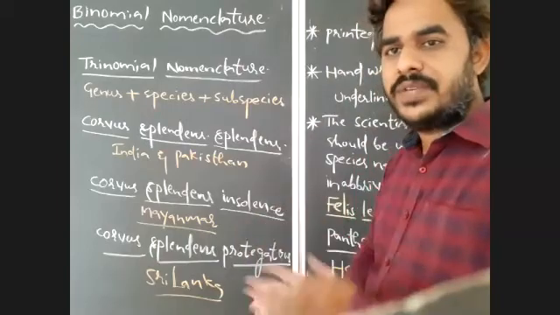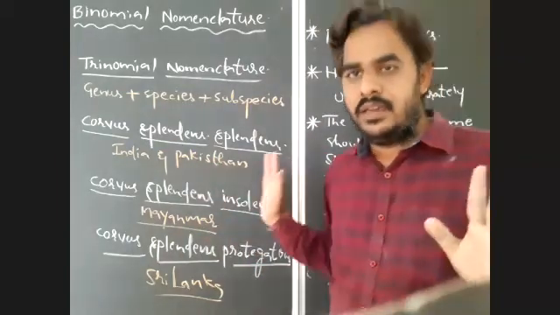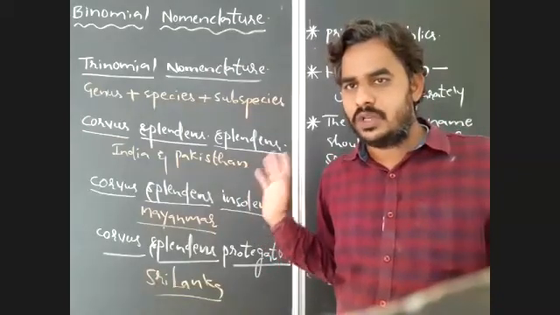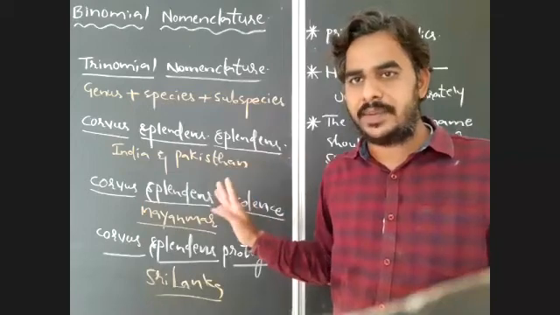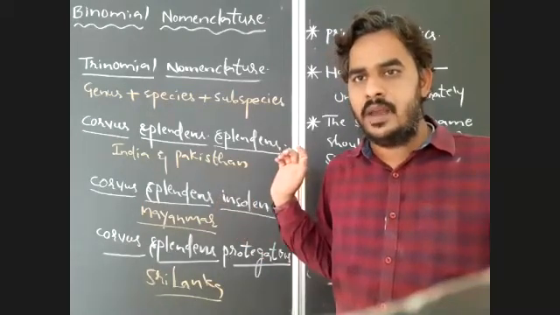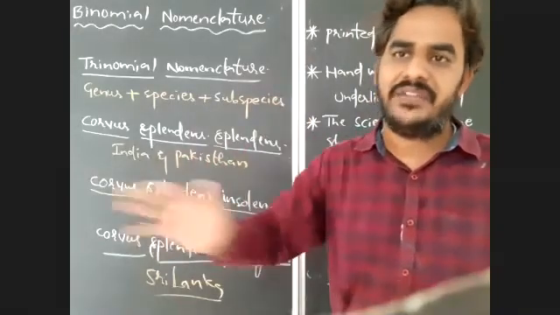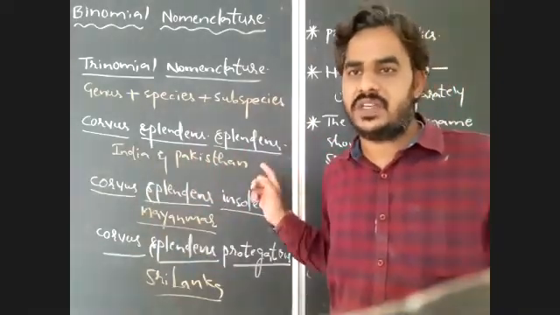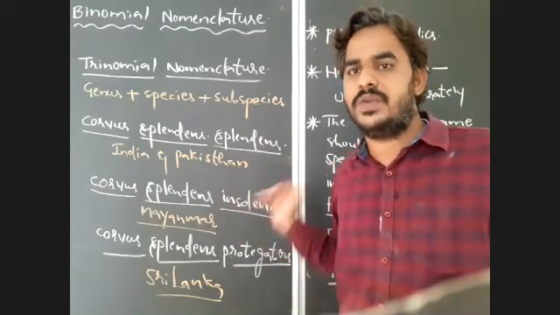Observe here, Carvus splendens is the binomial name that is universally accepted throughout the world. It has the same name. What is the scientific name of crow throughout the world? That is Carvus splendens. But if you want to identify the particular geographical area where that crow is living, then you have to use subspecies.